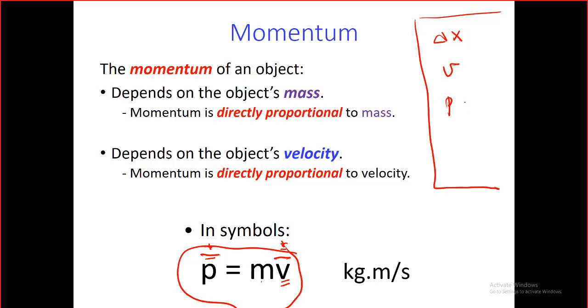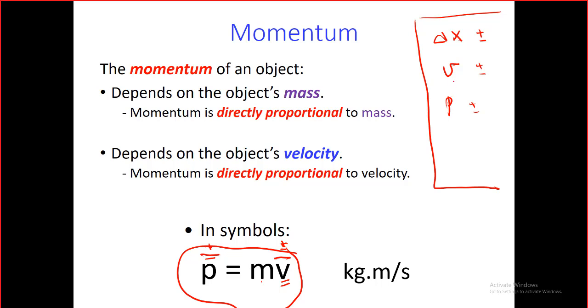All are vector quantities, يعني they need a direction. So they could be plus or minus, depending on the direction of the motion of the object. يعني يا شباب, this is very important. If you know any one of these three vectors, you can easily conclude the direction of the motion of the object.